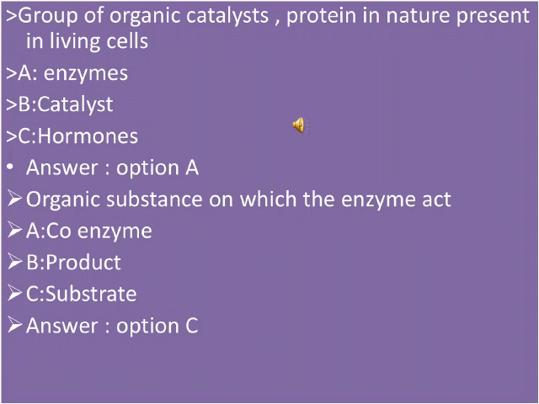Organic substance on which the enzyme acts. So what is the option? A is coenzyme, B is product, C is substrate. So the right option for that is option C. Substrate is the right answer.